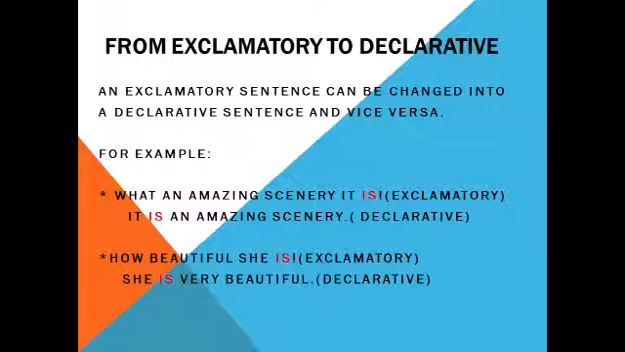Now we are going to change this sentence into a declarative sentence. It is an amazing scenery. This sentence shows a fact and it also ends with a full stop. We should remove what and the exclamation mark when we change an exclamatory sentence into a declarative sentence. The second example is the same as the first. How beautiful she is. Now the declarative sentence is: she is very beautiful. Full stop.